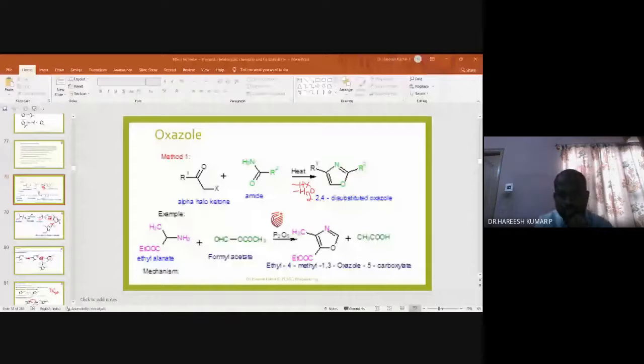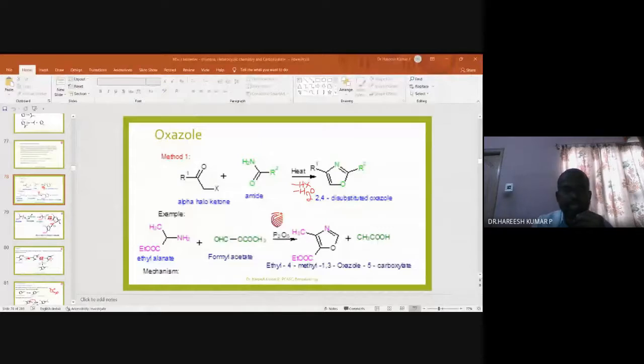HX means hydrogen chloride, hydrogen bromide, hydrogen iodide, hydrogen fluoride. All these compounds are called HX, and it's a simple molecule. So it's a condensation reaction. Alpha halo ketone, when it reacts with amide, undergoes condensation reaction on heating, giving oxazole.